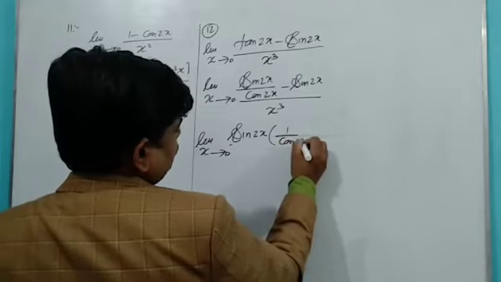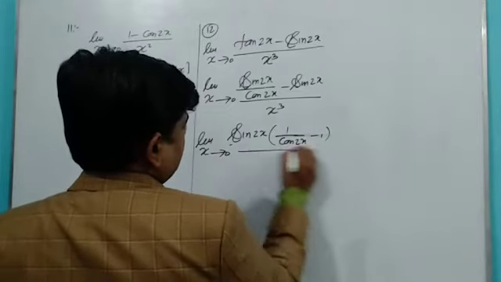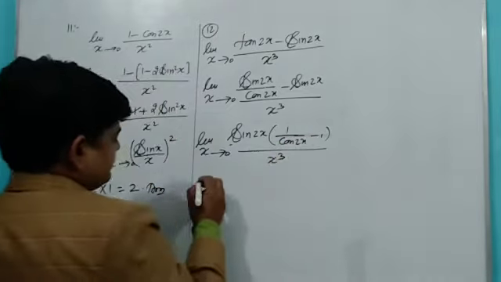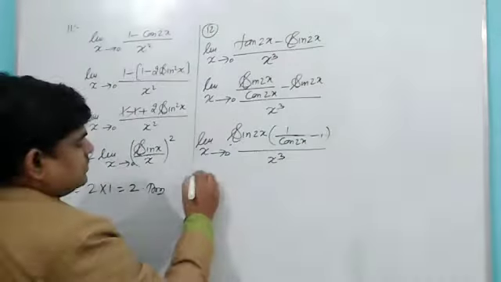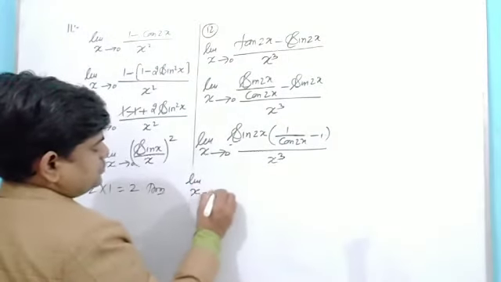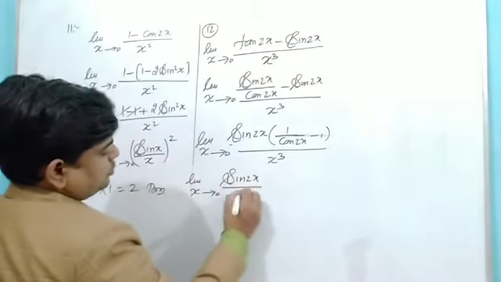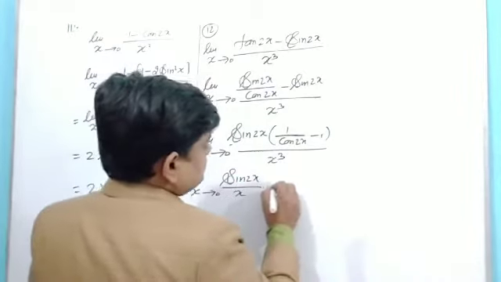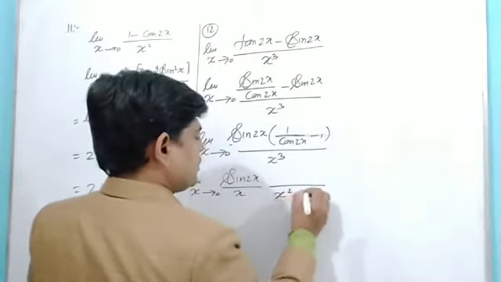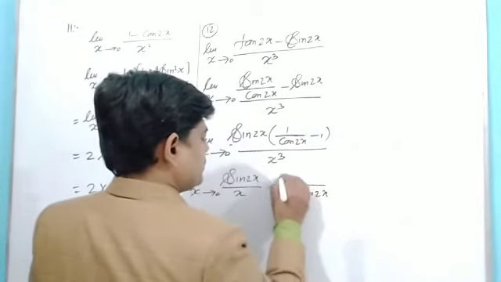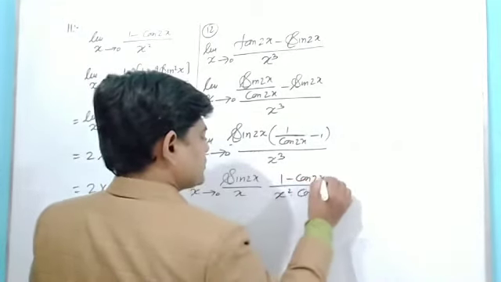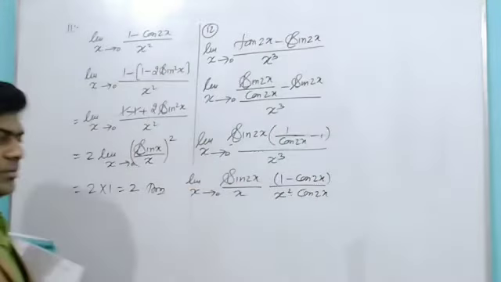It's cos 2x minus 1 whole upon x cube. It is limit x tends to 0, sine 2x upon x, here I can write x square into cos 2x, 1 minus cos 2x.